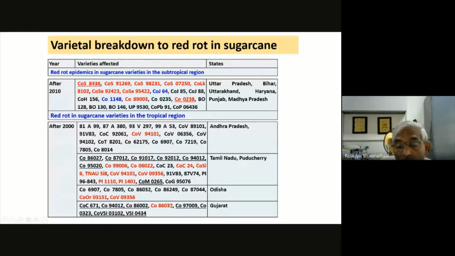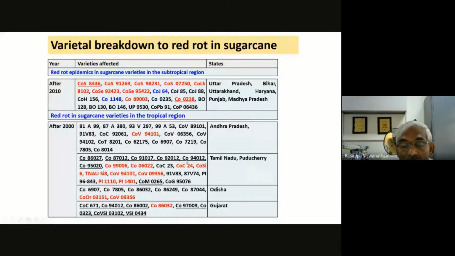Whereas in Tamil Nadu and Puducherry, the situation was different. After the historical red rot epidemics of the 1990s, CO 8632 was introduced, and that variety became popular, and maybe occupied more than 80% in some of the factory areas. But, of course, a good number of varieties were introduced from time to time, like CO 19006, 0022, COC 24, several varieties, and many Andhra varieties were also pumped in. So what happened is that none of the varieties stood in the field.